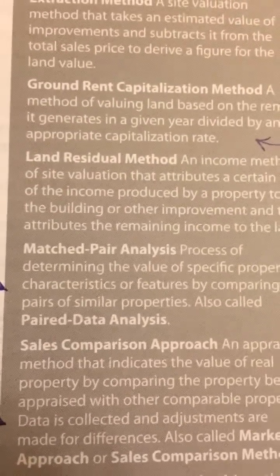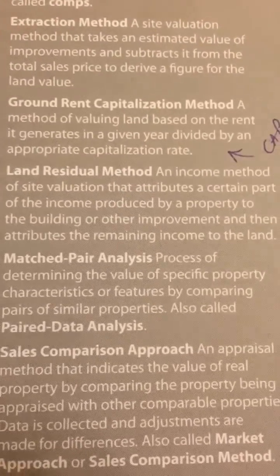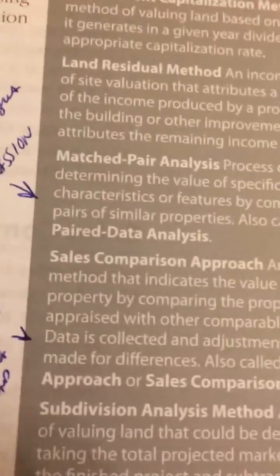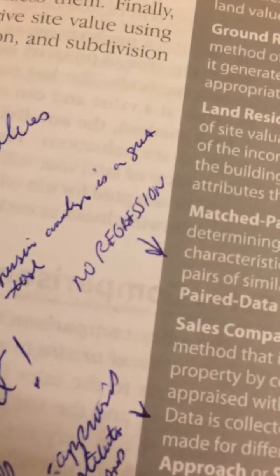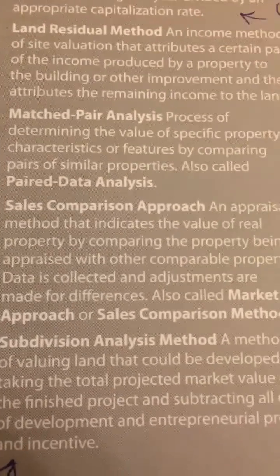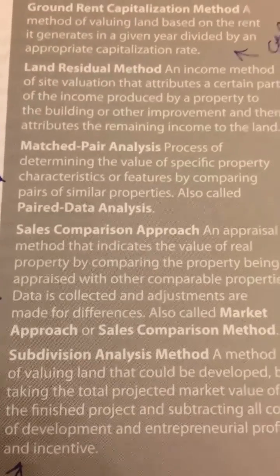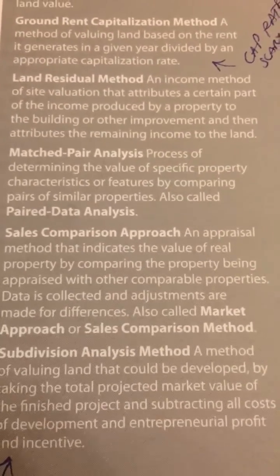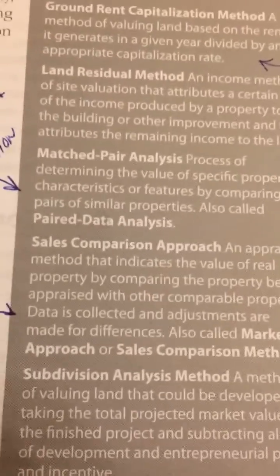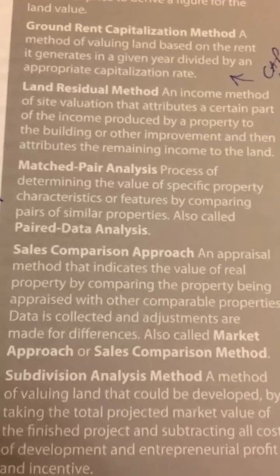Matched pair analysis. Process of determining the value of a specific property characteristic or feature by comparing pairs of similar properties, also called paired data analysis. The arrow was pointing to that, and that's where the no regression goes towards. Sales comparison approach. An appraisal method that indicates the value of real property by comparing the property being appraised with other comparable properties. Data is collected and adjustments are made for differences, also called market approach or sales comparison method.